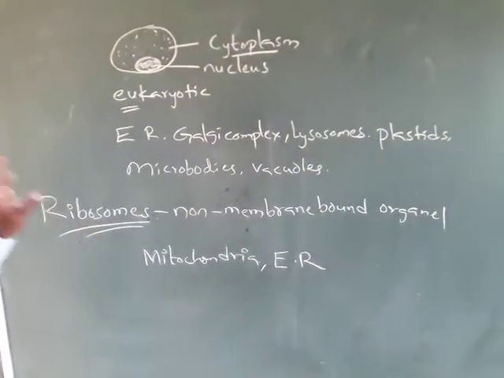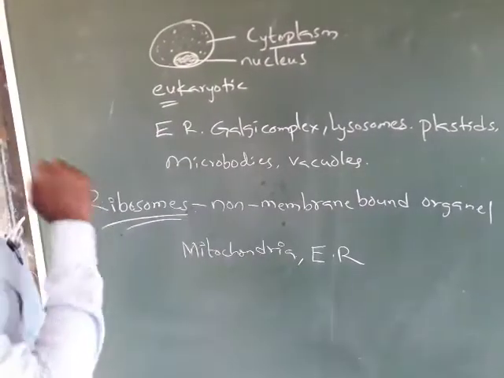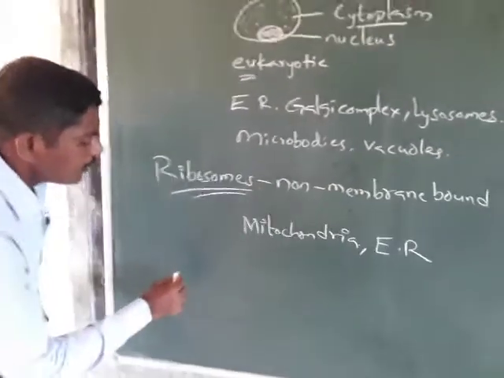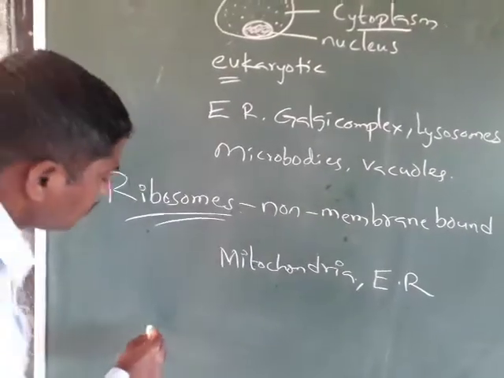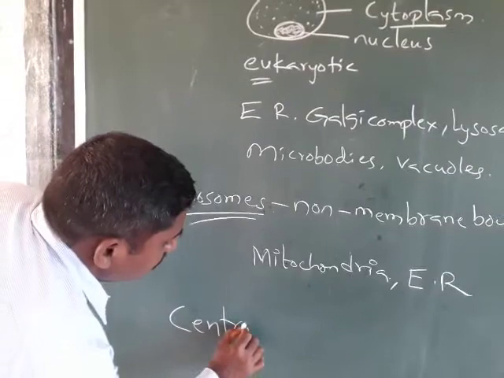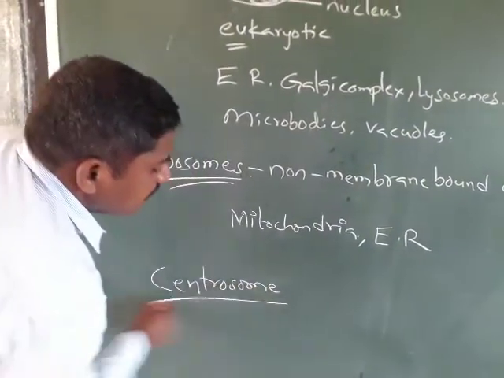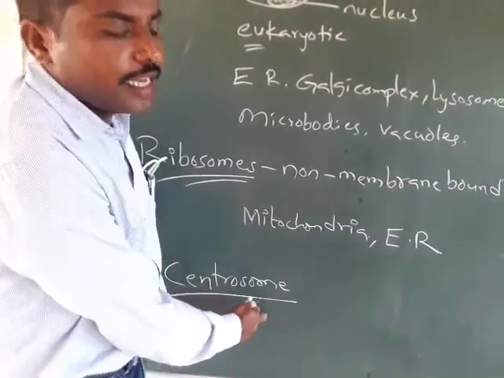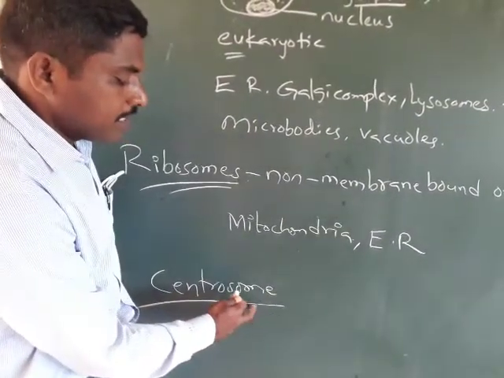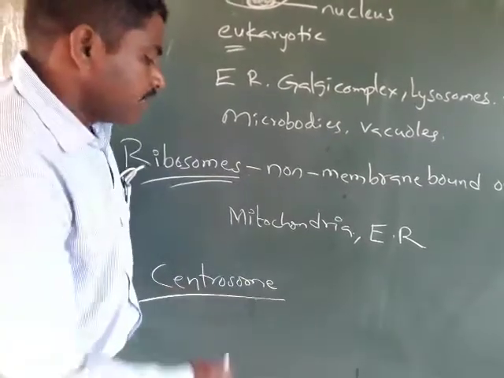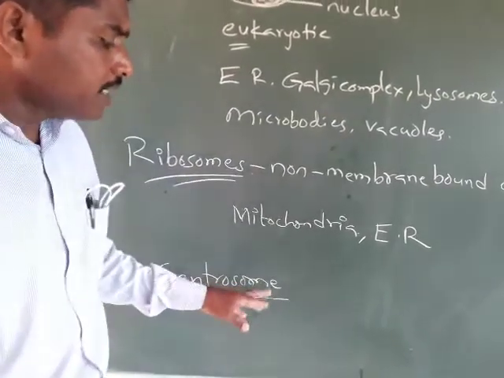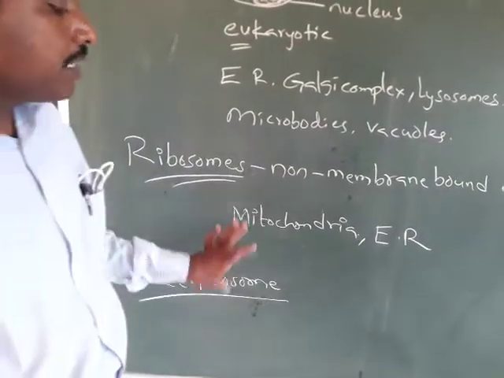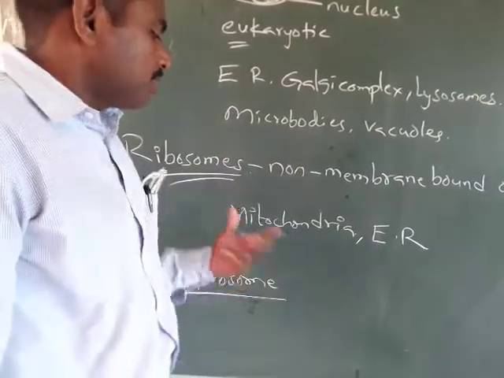In animal cells, there is a non-membrane-bound organelle, that is the centrosome. The centrosome is present in the animal cell, and it is used in the cell division process.